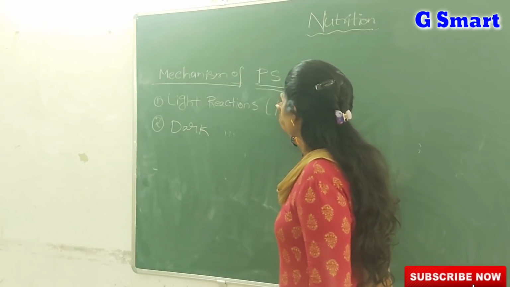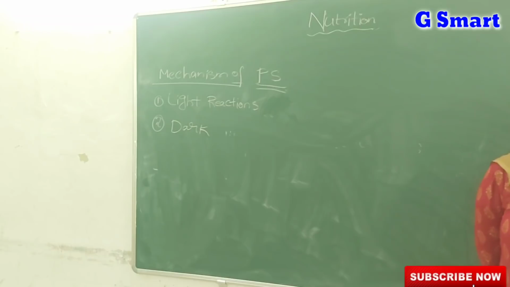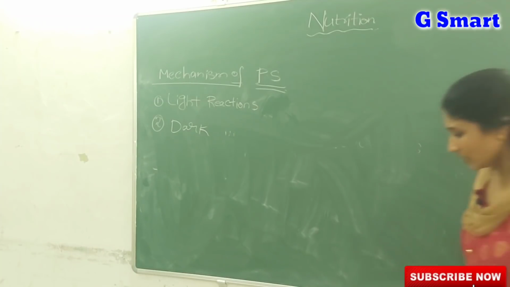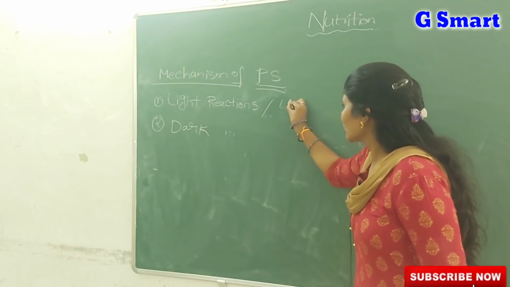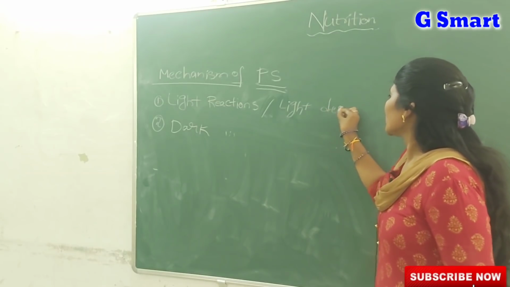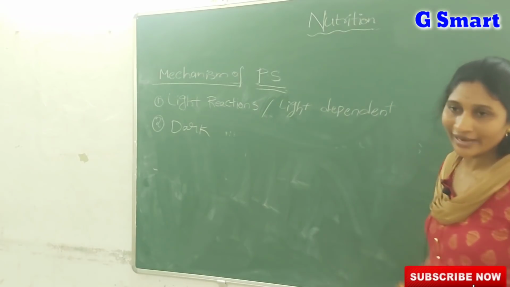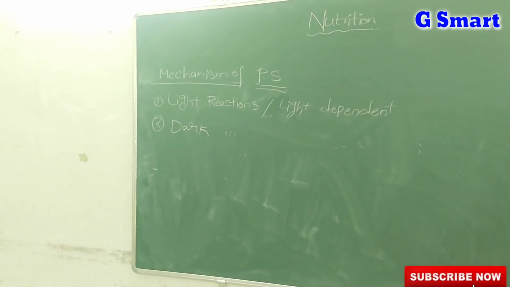Light reactions means the reactions of photosynthesis which need light energy, which require the light energy. We call them light reactions, and we also call these light reactions light dependent reactions. Why? Because all these reactions actually depend on the light energy. That's why we call light reactions light dependent reactions.